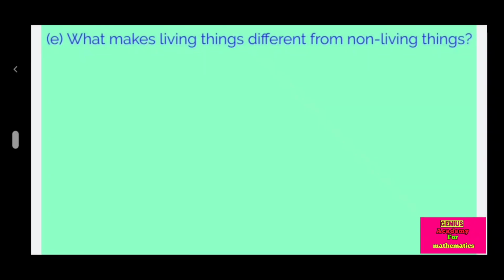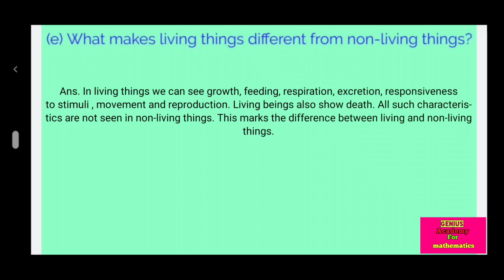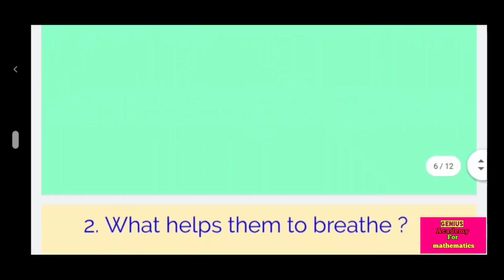What makes living things different from non-living things? Answer: In living things we can see growth, feeding, respiration, excretion, responsiveness to stimuli, movement and reproduction. Living beings also show death. All such characteristics are not seen in non-living things. This marks the difference between living and non-living things.